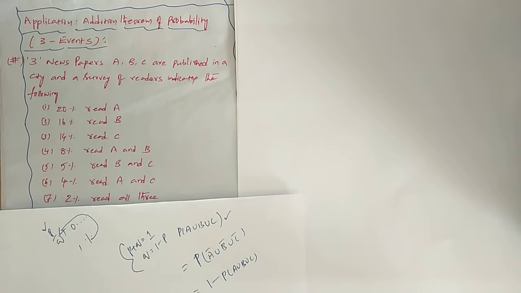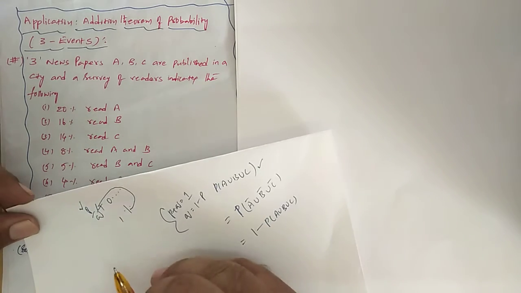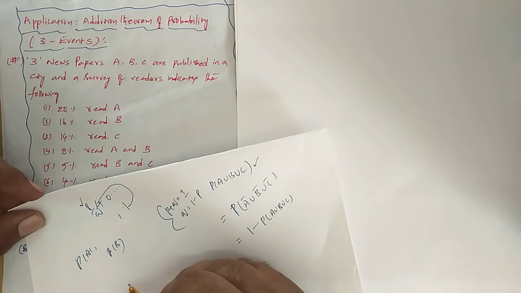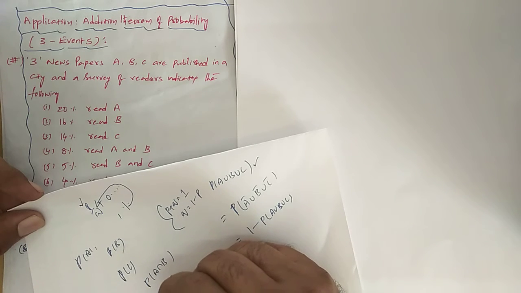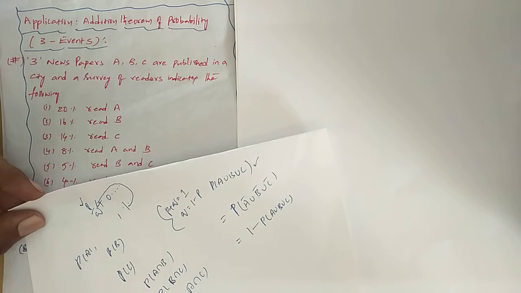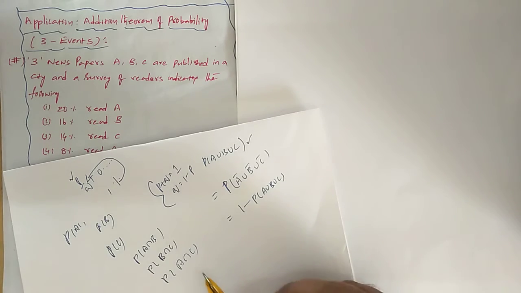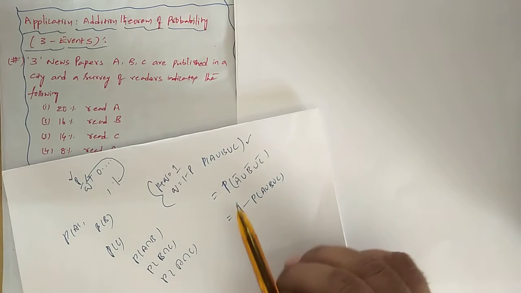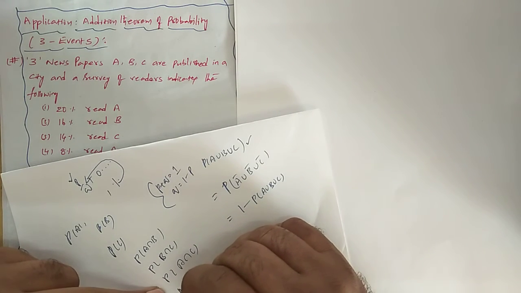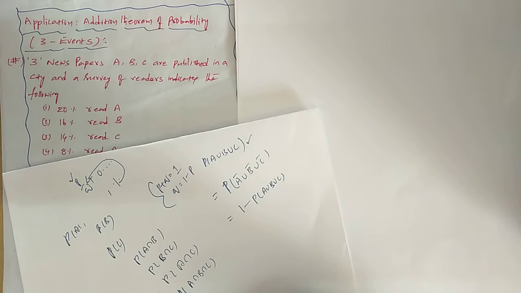Before that, what we do here is rewrite all the information given. The probability of A is given, the probability of B is given, the probability of C is given, the probability of A intersection B, B intersection C, and the probability of A intersection C, which is nothing but C intersection A. Then the probability of A union B union C, and also the probability of A intersection B intersection C is given.